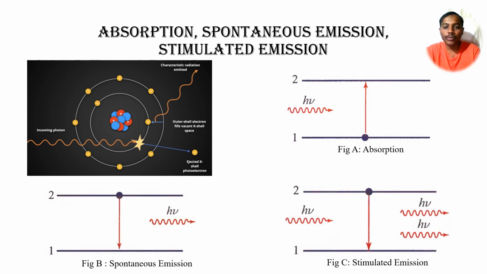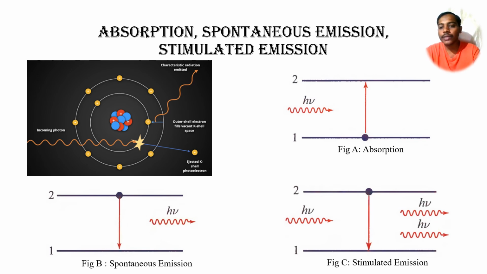Likewise, in spontaneous emission, atoms automatically fall down from the upper energy level to the lower energy level. At that moment they emit a photon. That concept we call spontaneous emission.